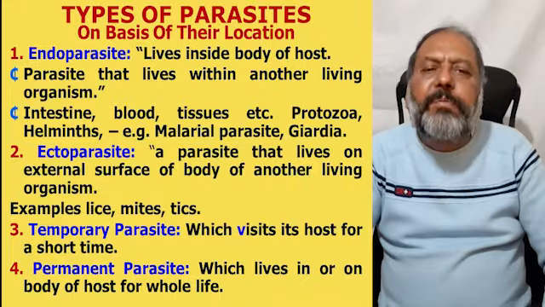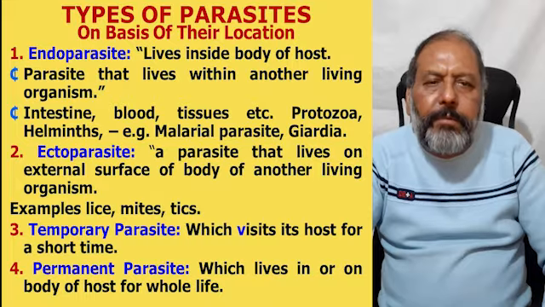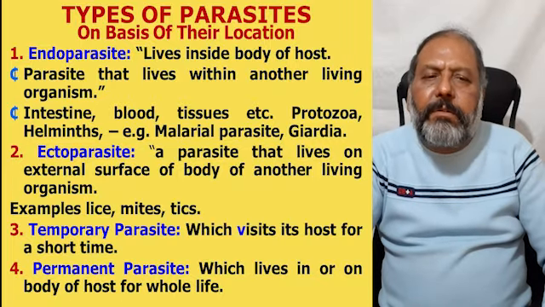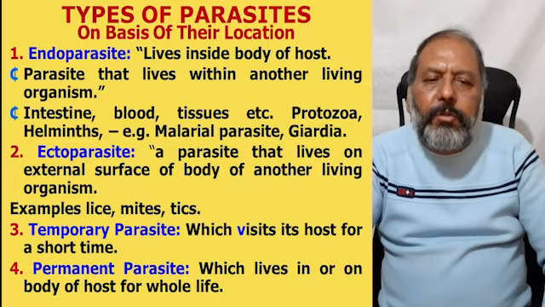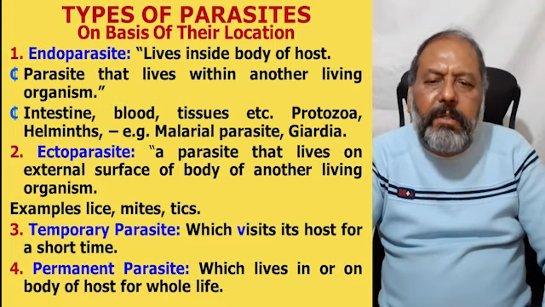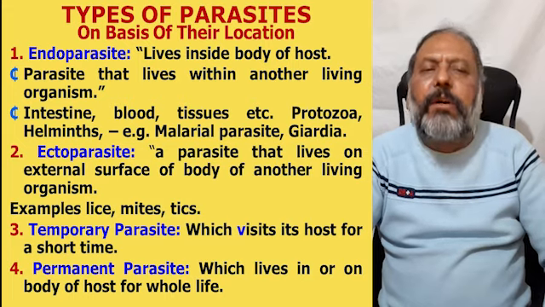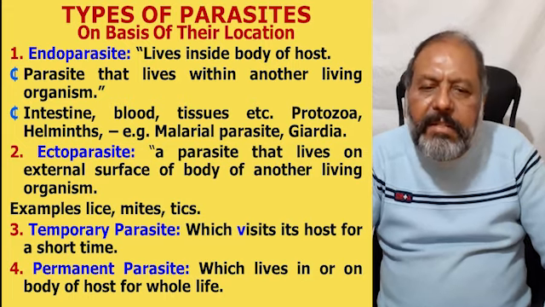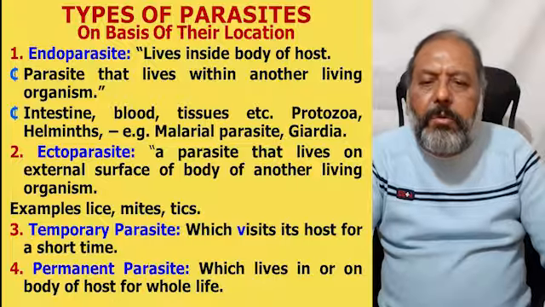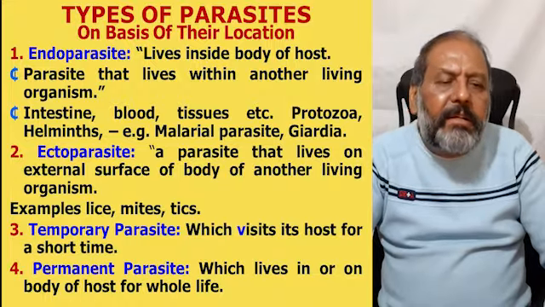Now, types of parasites on the basis of their location. Number one is endoparasites, as endo means inside. So these live inside the body of the host, a parasite that lives within another living organism like intestine, blood, tissue, etc. Protozoa and helminths, like the malarial parasite and giardia.